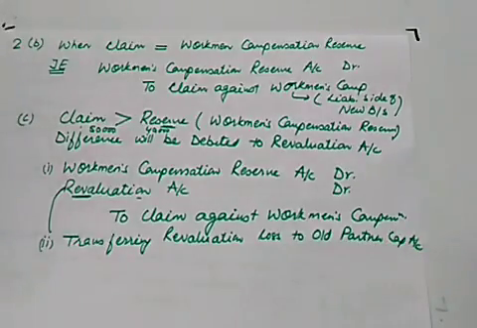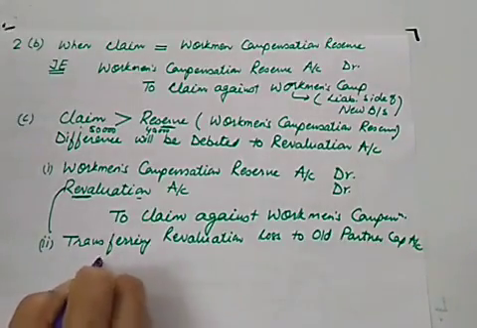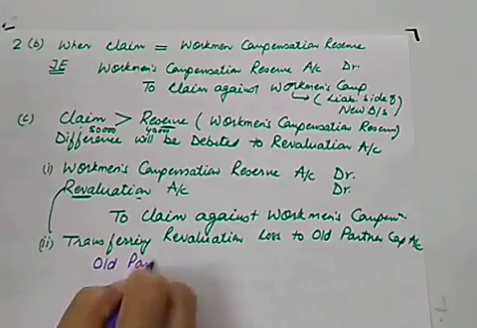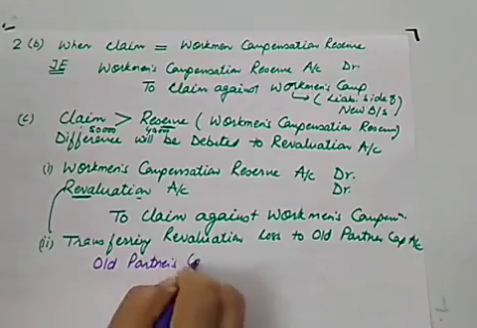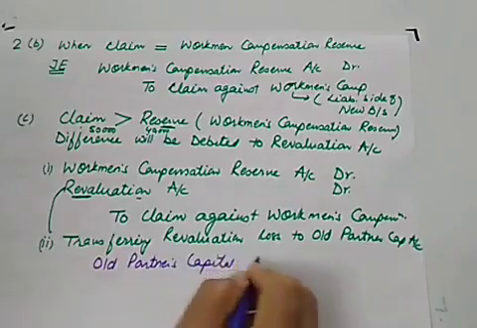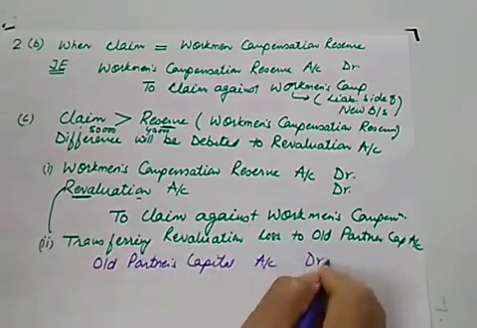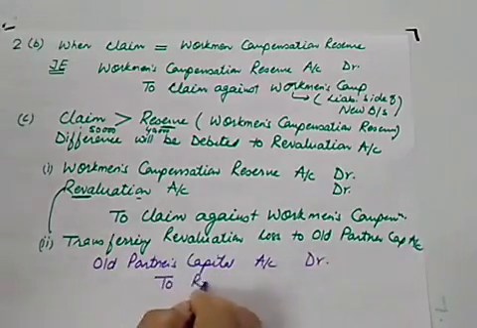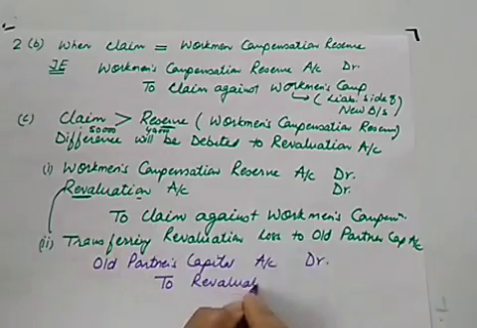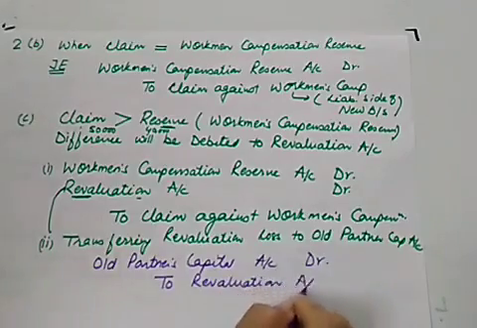So what is the journal entry in that case? In that case, the journal entry will be old partners capital account debit to revaluation account. And where will you show this claim?